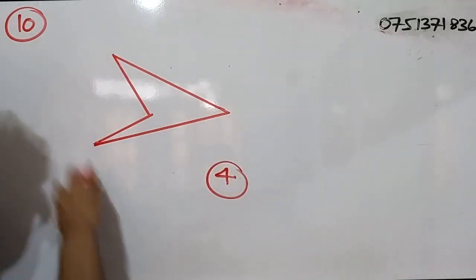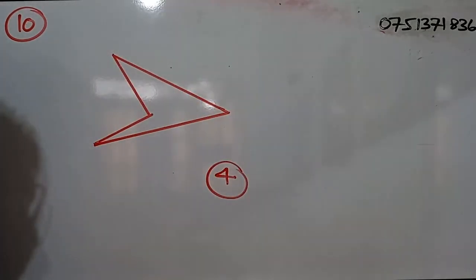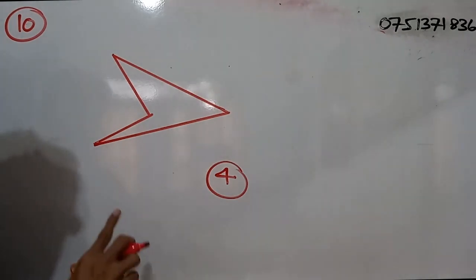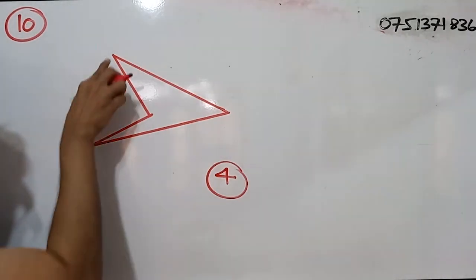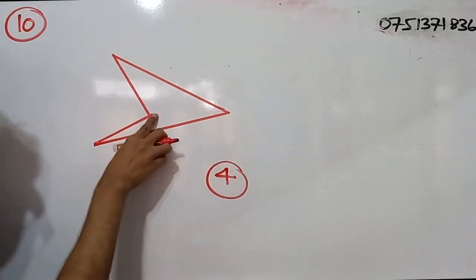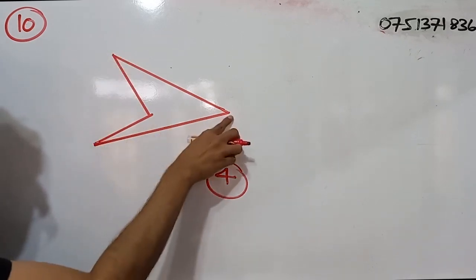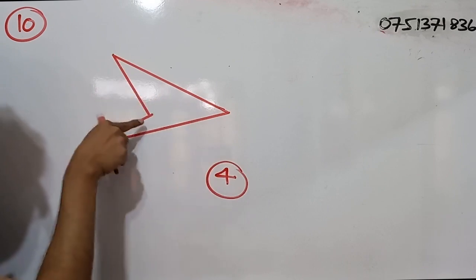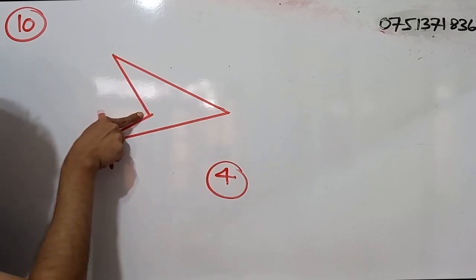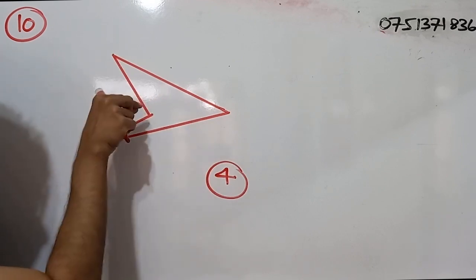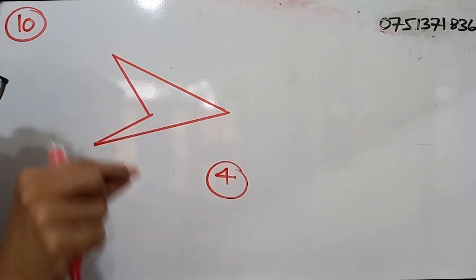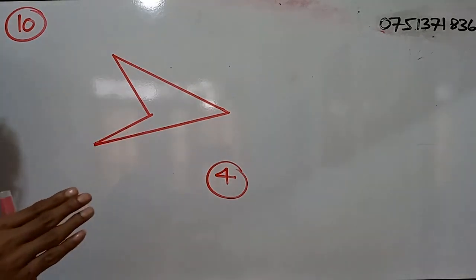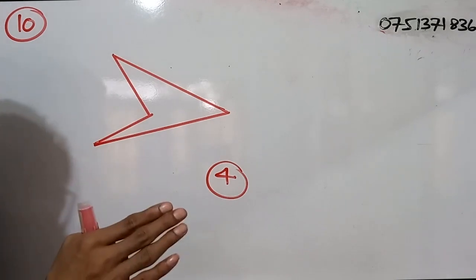So this is a concave polygon. As you can see, if you take a look at the vertices, these 3 vertices are pointing outwards from the diagram, but this vertex is pointing inwards. So that is one characteristic regarding concave polygons.